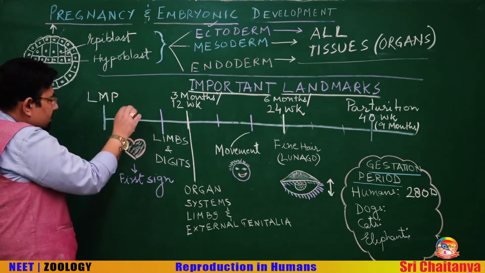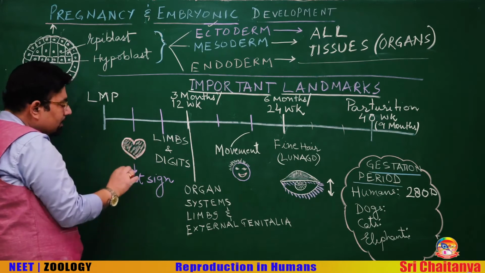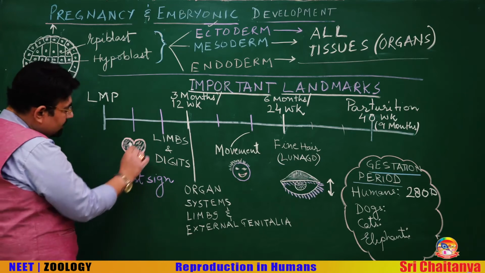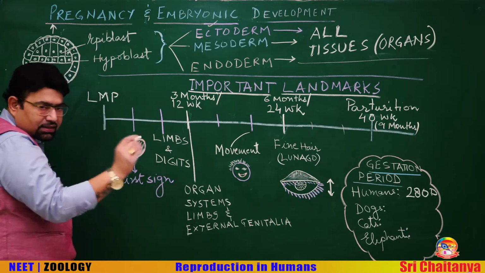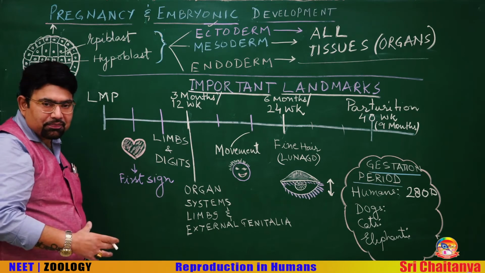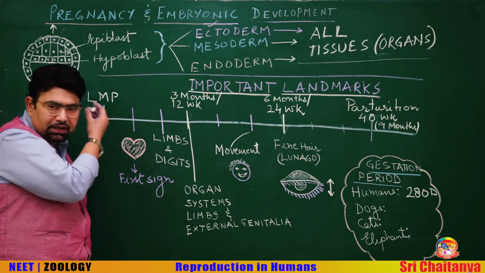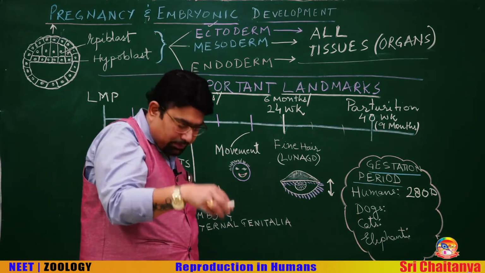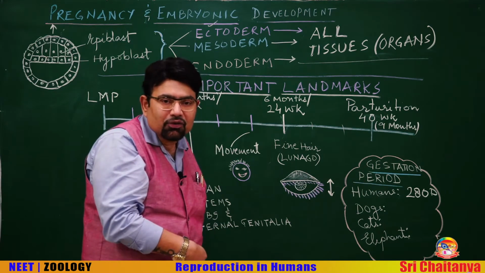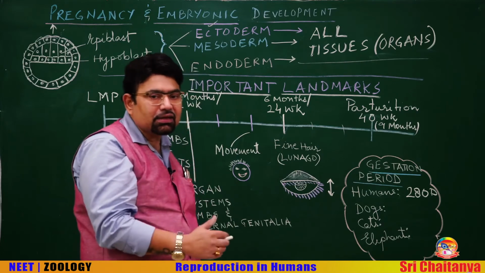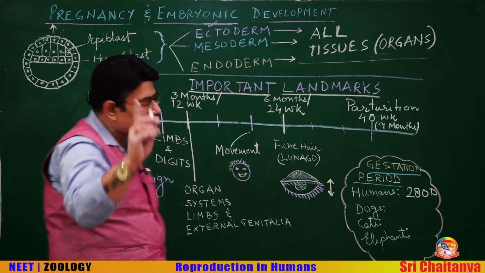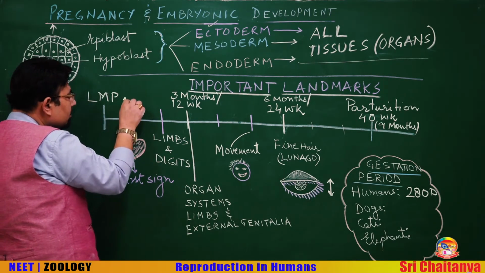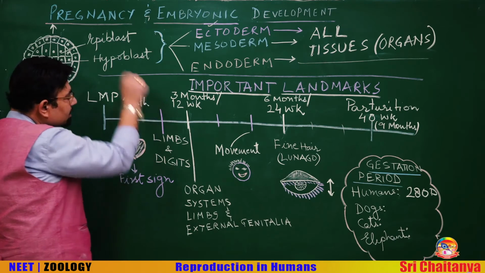Now, this is the heart. I have just shown the heart symbol, although it has nothing to do with the actual heart, but you can understand it represents the first sign of the fetus, which is the heartbeat. When the doctor puts the bell of the stethoscope on the tummy of the mother, he or she can hear the heartbeat of the fetus, and this is the first month of pregnancy.